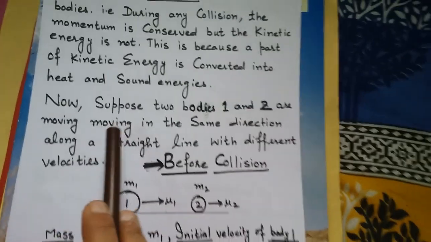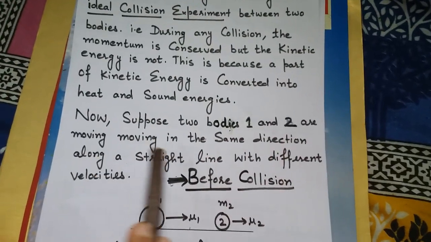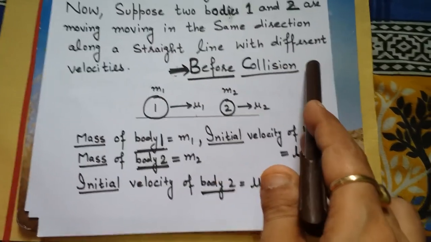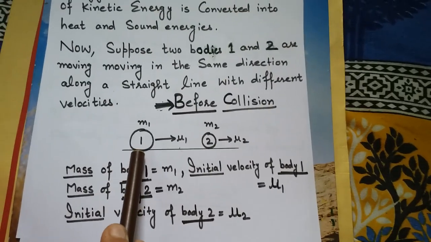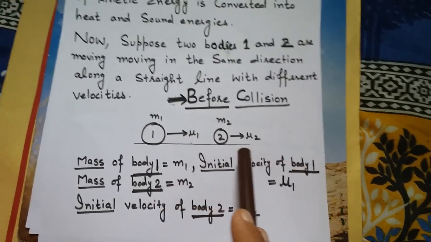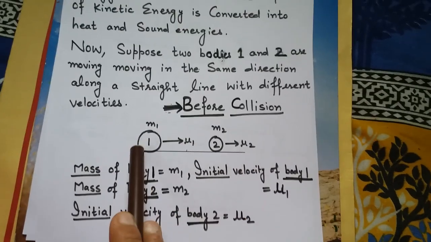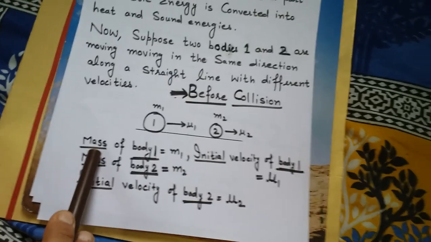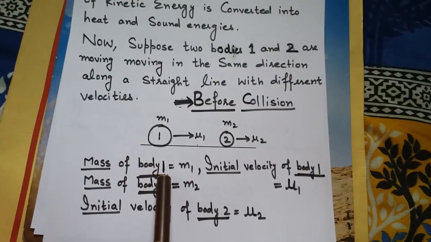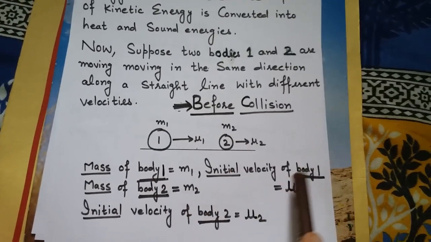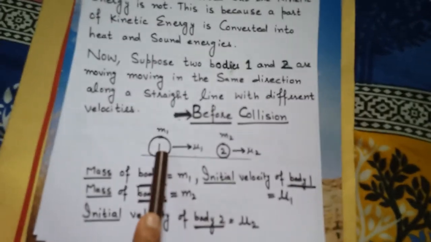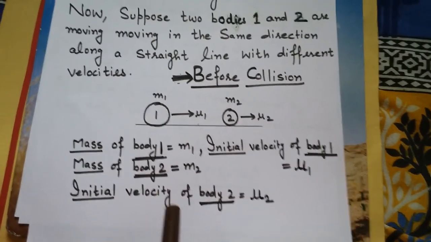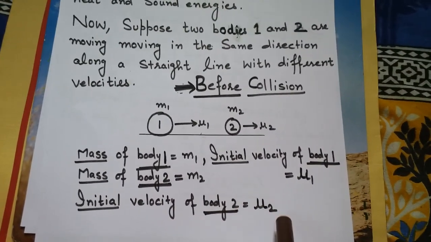Before collision, suppose the two bodies, body 1 and body 2, are moving in the same direction along a straight line with different velocities. Body 1 has velocity u1 and body 2 has velocity u2. Again, body 1 has a different mass than body 2. So we consider the mass of body 1 as m1 and the initial velocity of body 1 as u1. We have shown this in the diagram also. The mass of body 2 is m2 and the initial velocity of body 2 is u2.